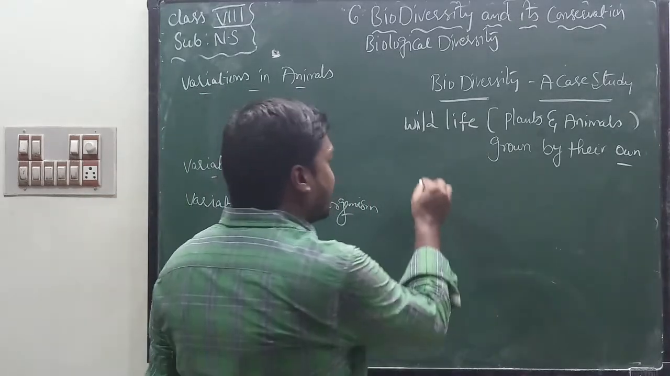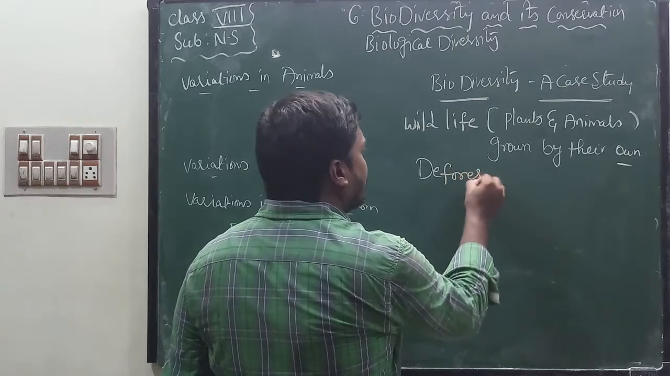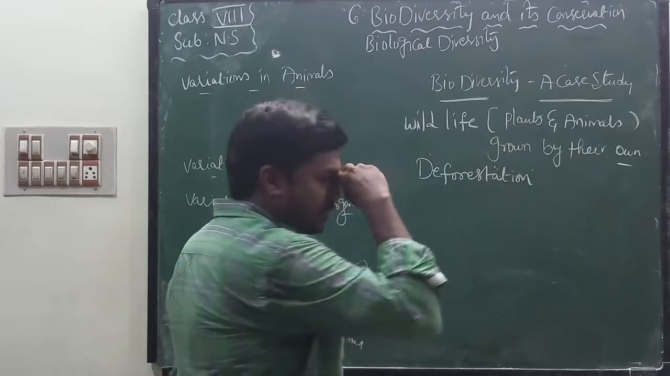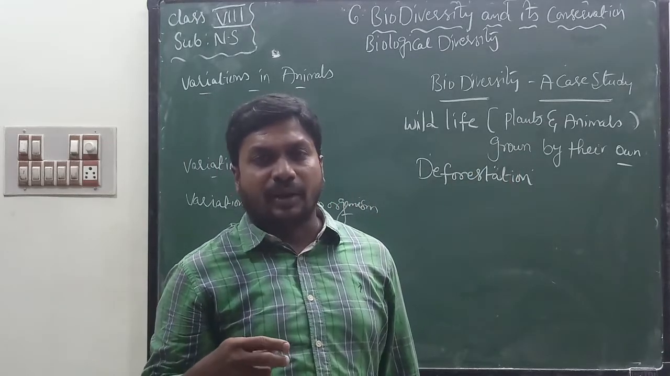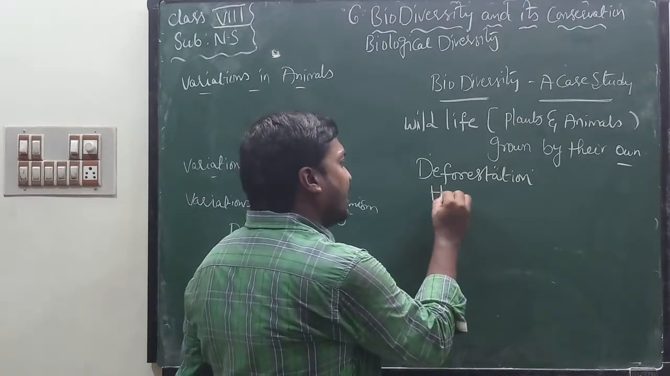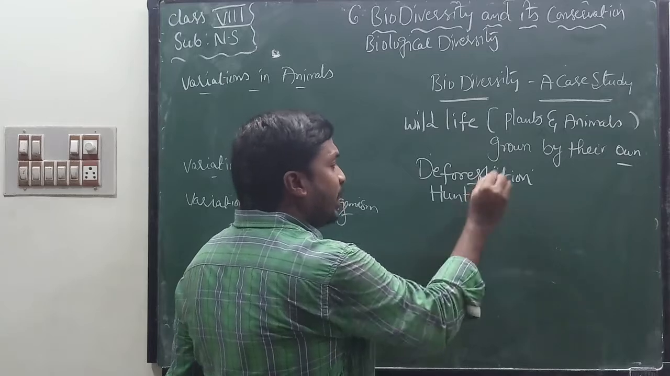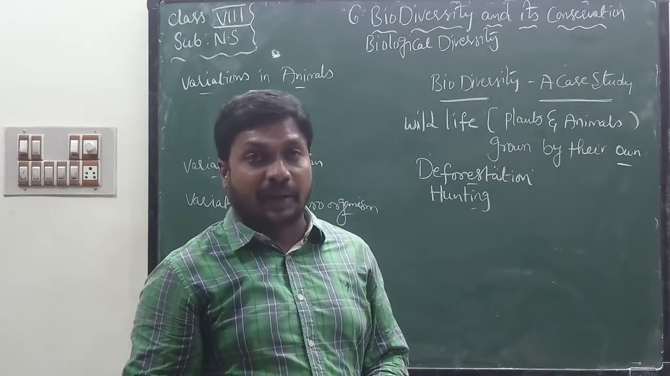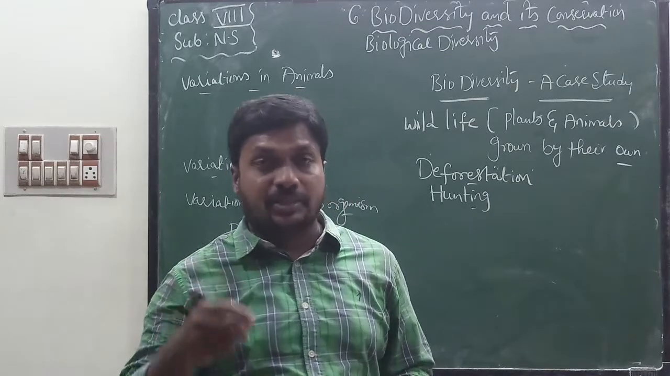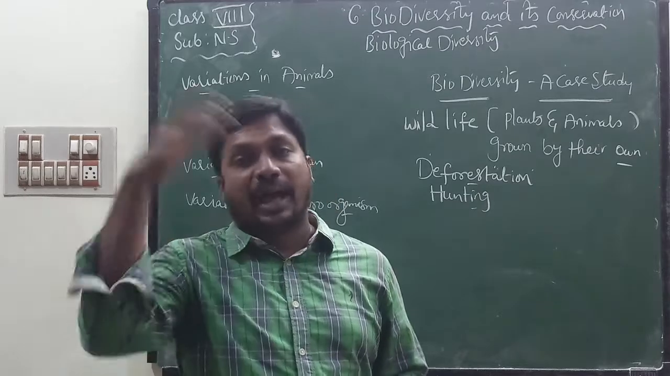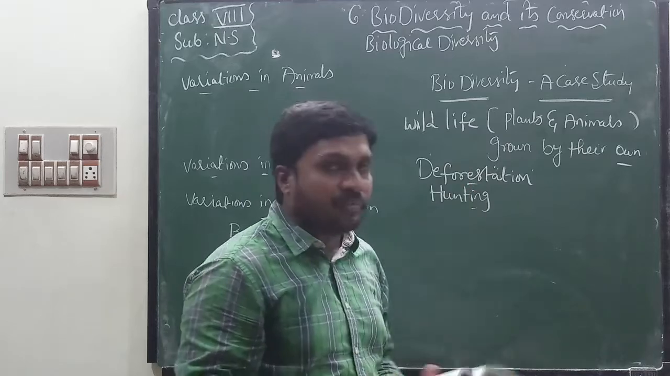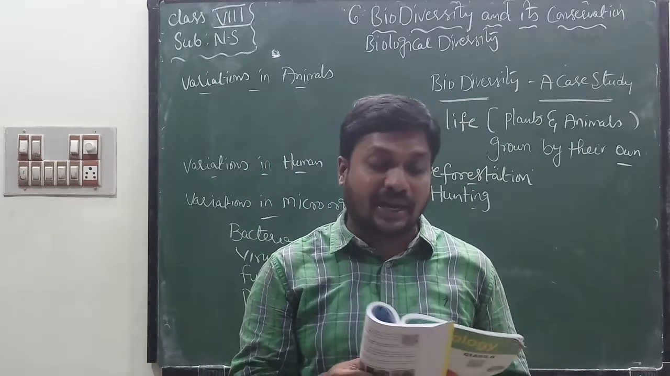Here, two reasons are there. One is deforestation. Deforestation means cutting of trees. For which purpose? For agriculture, for constructing buildings, dams, roads, etc. And the second one is hunting. These two are the ways by which animals disappear from there. If you cut the trees, the animals present in such a place may migrate to another place. Some may die due to lack of food. So these are the two reasons why animals disappear from that place.